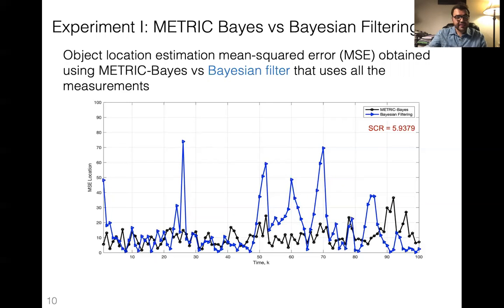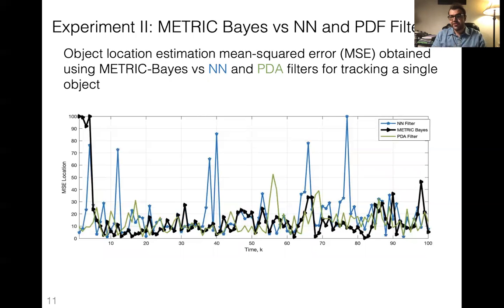We also tested our model against other filters. We tested against a nearest neighbor probabilistic data association filter, and as you can see, the nearest neighbor filter performs very poorly. The reason is that the measurements chosen to track and to update are not necessarily related to the actual target. If we compare the MSE for these three models, the method based on a Dirichlet process performs much, much better.